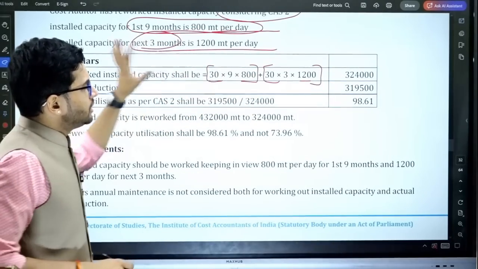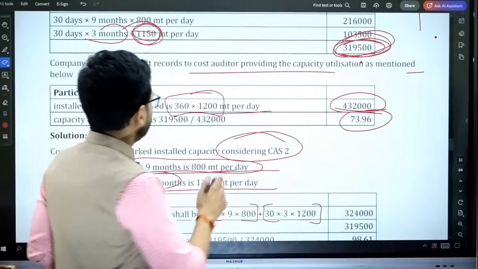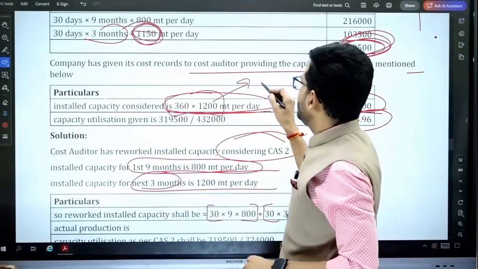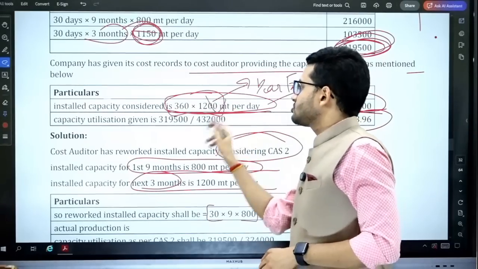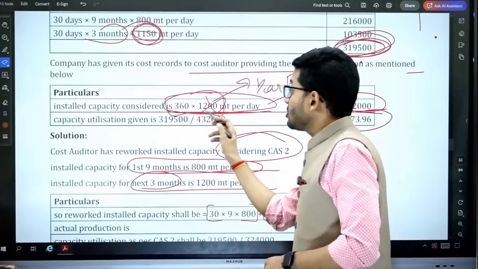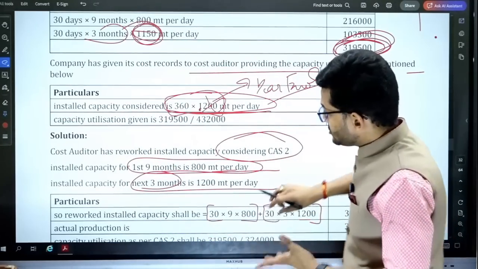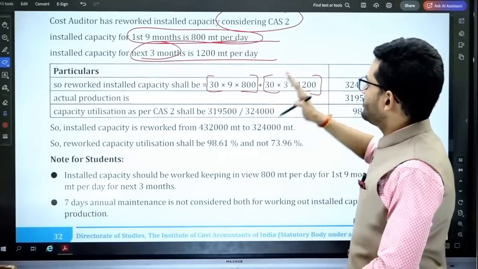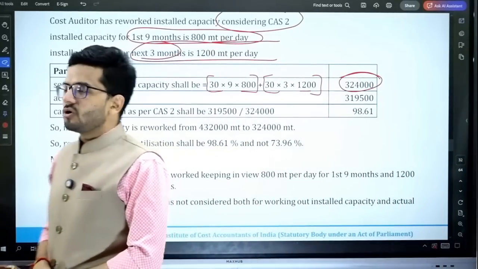So first of all, let's compute the actual capacity, the installed capacity. The question has computed the installed capacity as 360 multiplied by 1200 metric ton per day, considering this 1200 as the year end capacity as the complete year's capacity, but this is not the complete year's capacity. That's the error which the question has made. Installed capacity is not 1200 for the entire year. It is split into 2 parts, 9 months and 3 months. So the correct installed capacity is 30 multiplied by 9 multiplied by 800, plus 30 multiplied by 3 multiplied by 1200. This is the installed capacity.